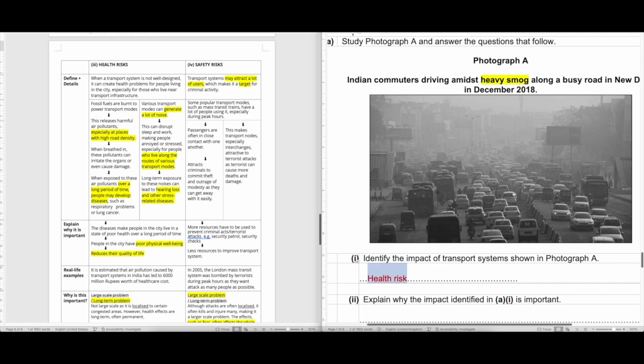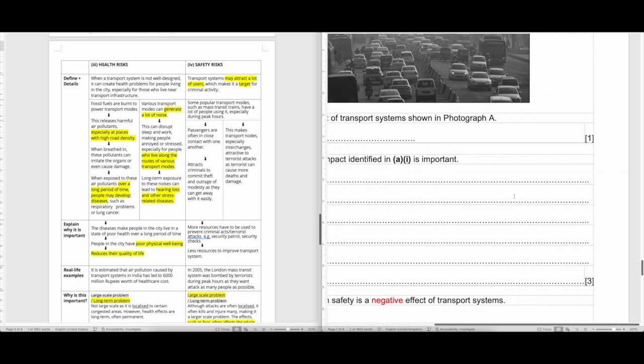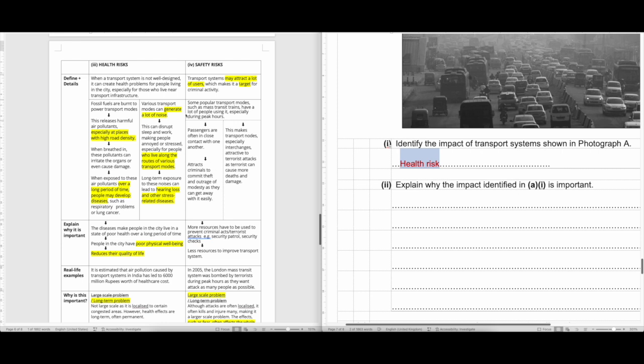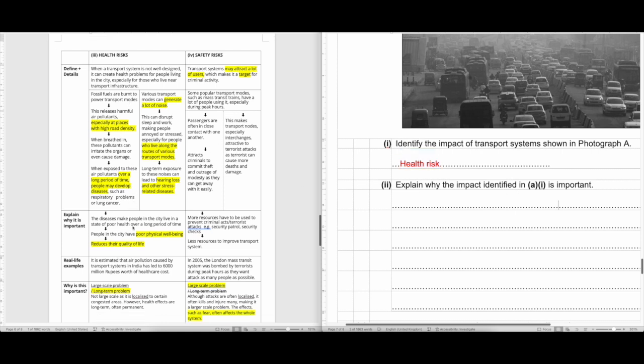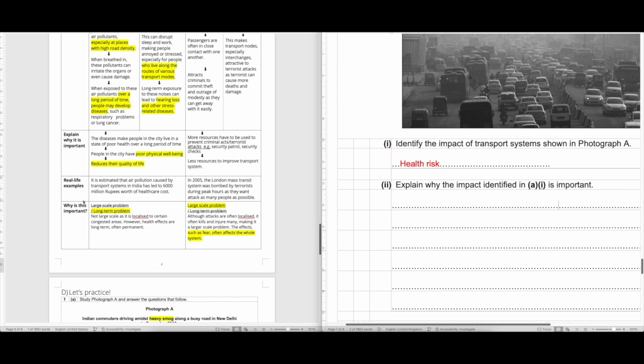And explain why it is important. You must tell me why it is big scale or long term. So you can use this to help you. Use these steps to help you talk about why it is a big long-term problem.